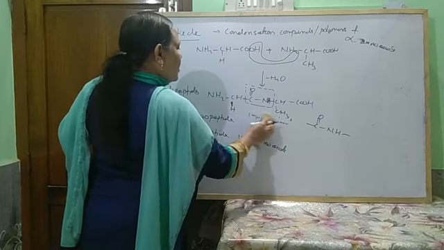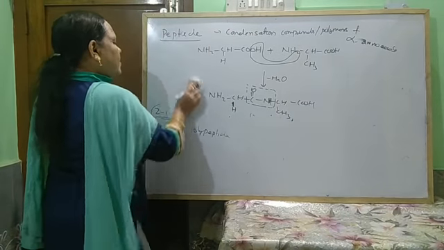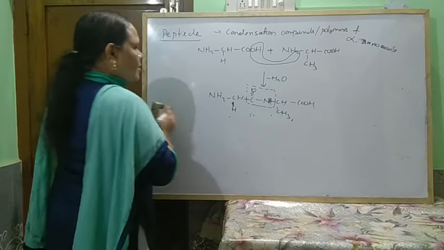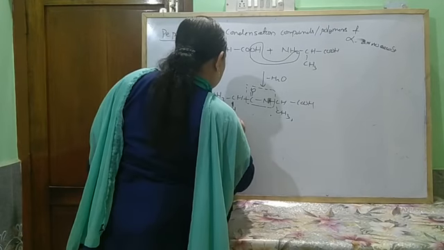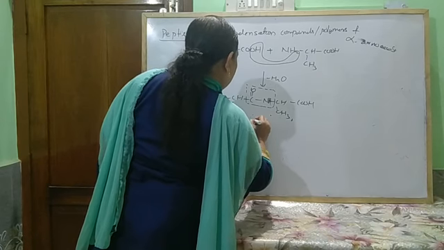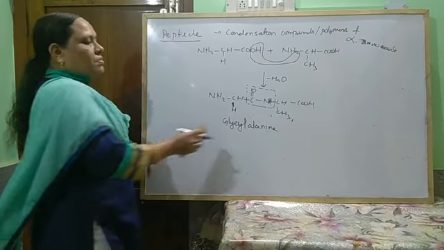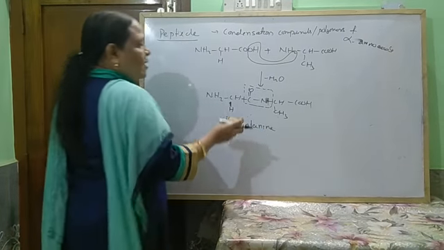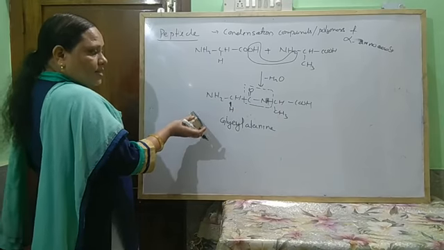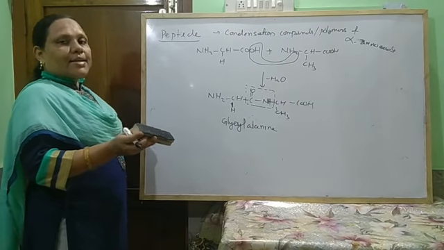So it forms glycyl alanine. So the name of the peptide is glycyl alanine. If you first keep alanine and then glycine, this is known as alanyl glycine.